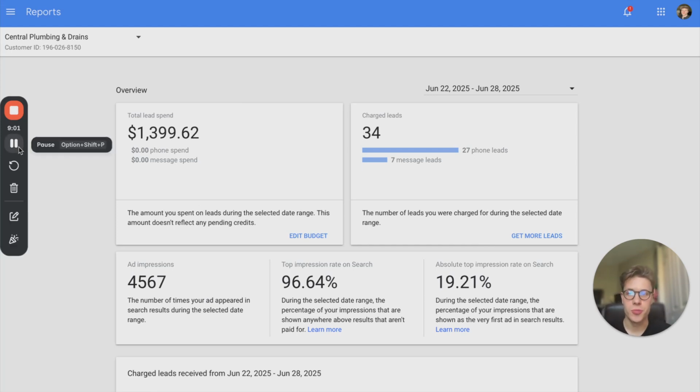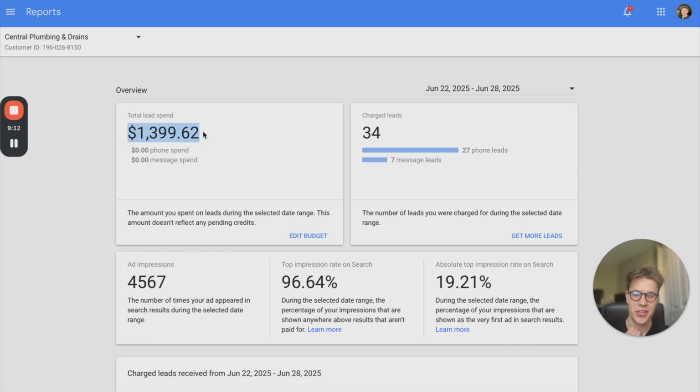Now you can see why this is super good and super important for most businesses, right? I mean, if you're running pay per click, there's a good chance you're not going to get 34 leads off of $1,400 ad spend. At least if you're new to advertising and you're doing this yourself and you're not running a well-optimized campaign and landing page, you're probably going to get a lot less leads from that. So local service ads is incredibly powerful, and I highly recommend you set it up. Whether you're only running local service ads or you're running side by side, you absolutely do need to set that up. It is incredibly valuable.